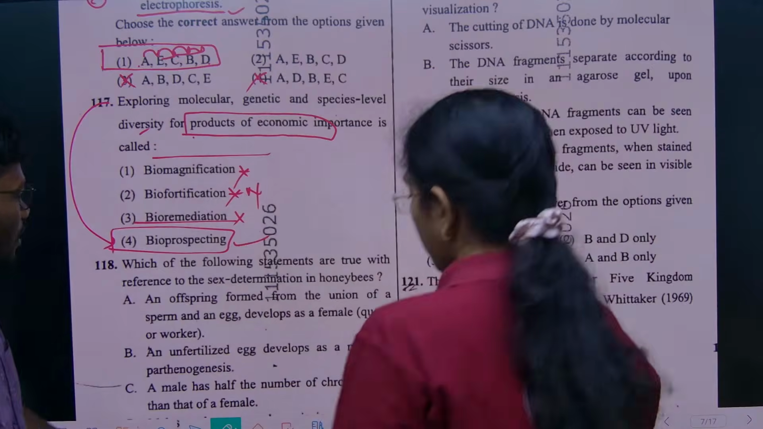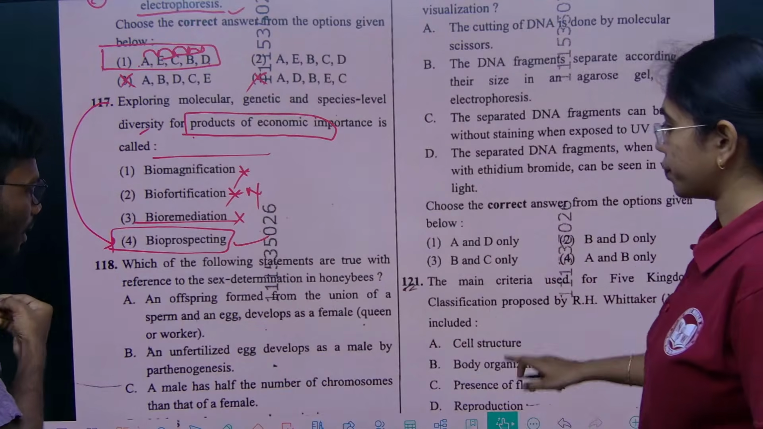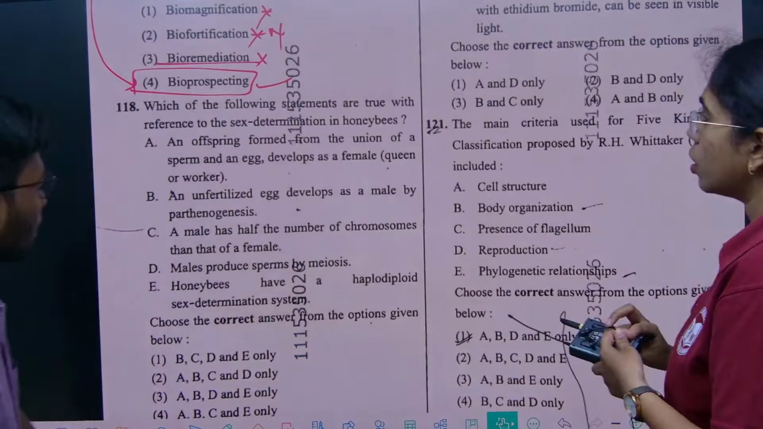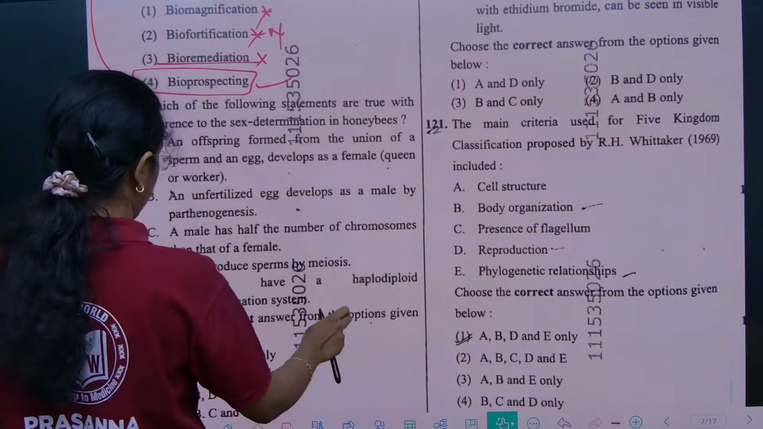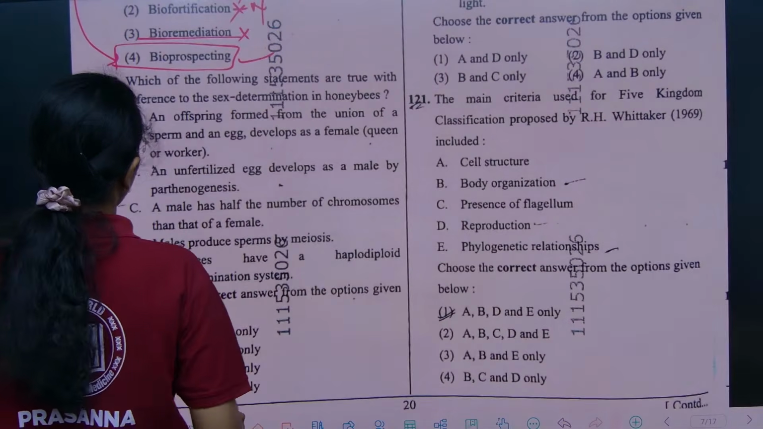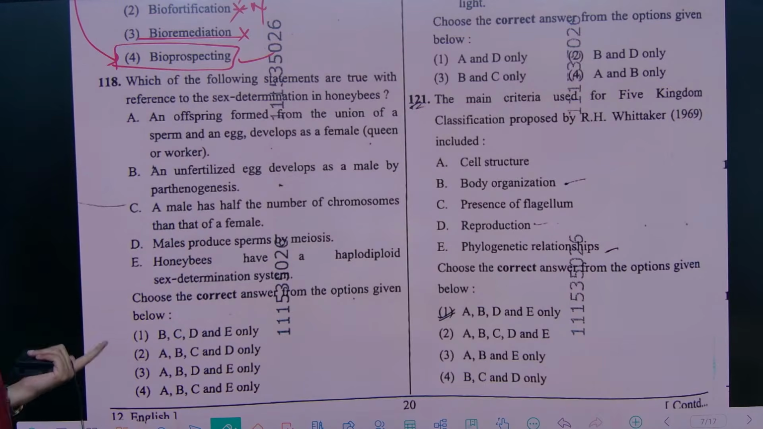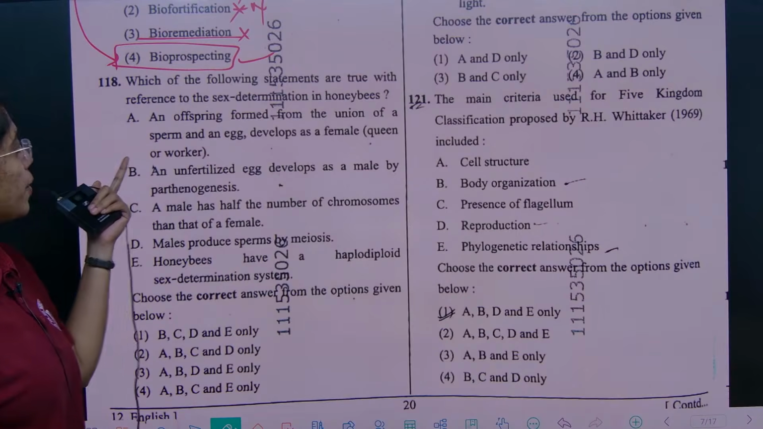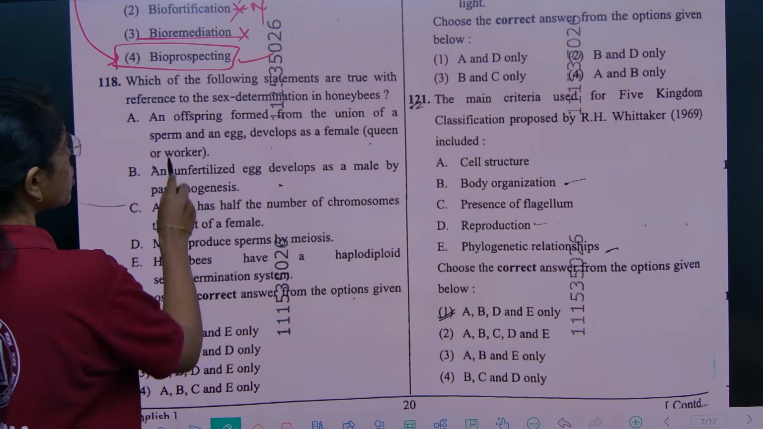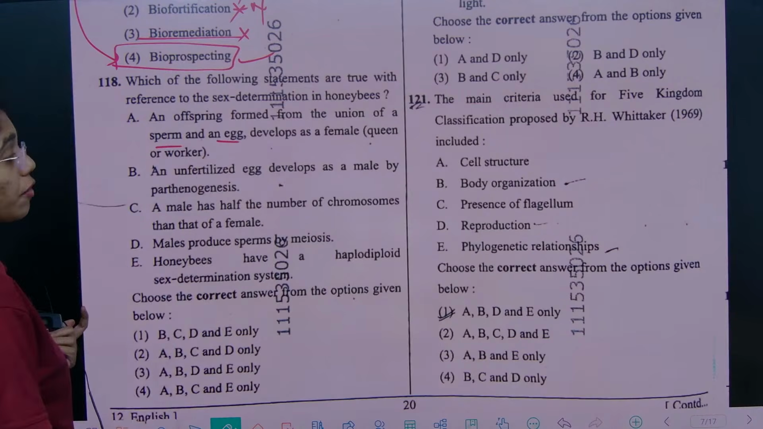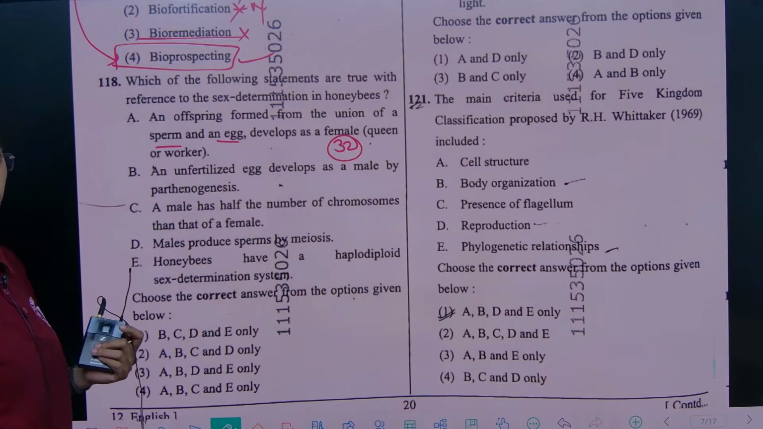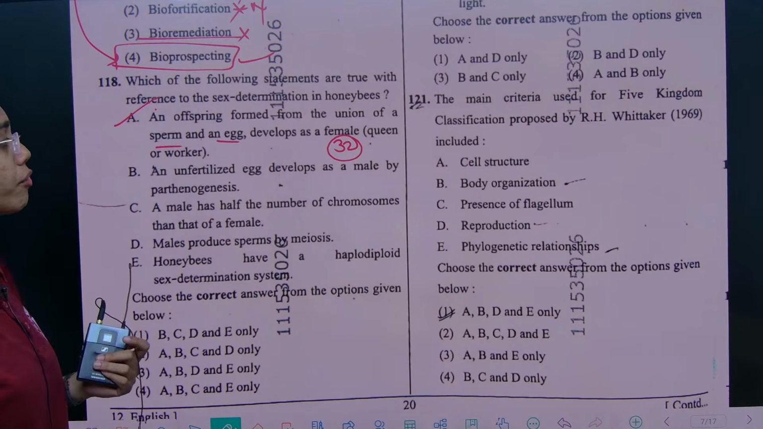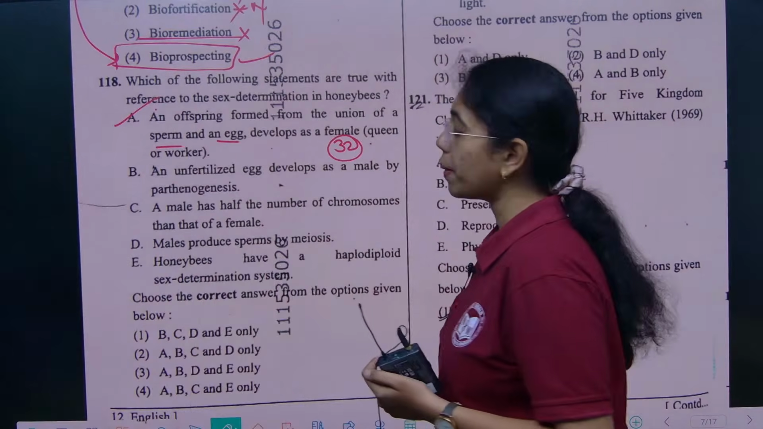So the next question is about sex determination. Madam will tell. Yes. This is from the haplodiploid mechanism of sex determination in honeybees. Which of the following statements are true with reference to sex determination in honeybees? First statement: an offspring formed from the union of a sperm and an egg develops as female. True. Females have a complete set of chromosomes, that is 32 chromosomes. A is true.